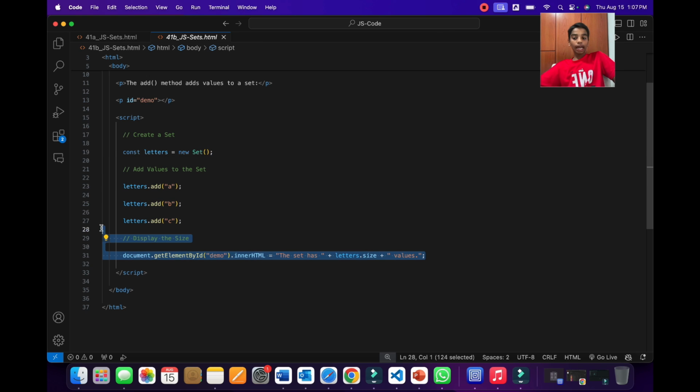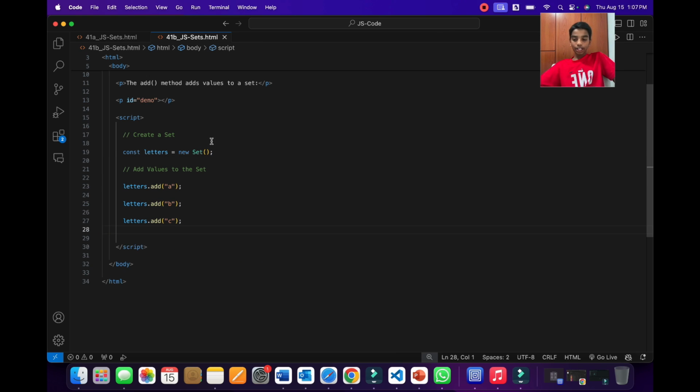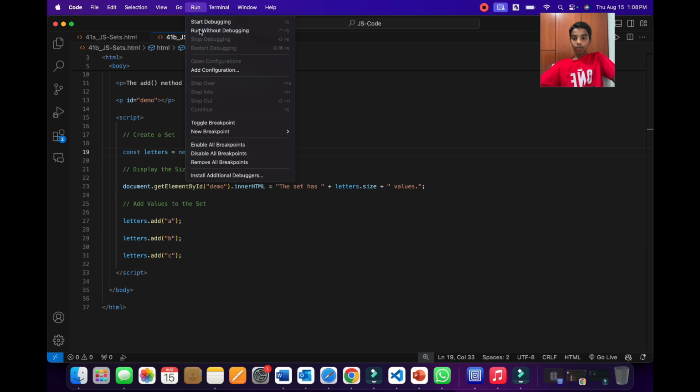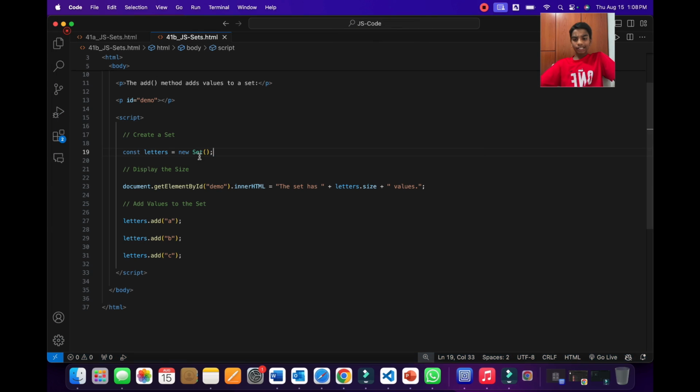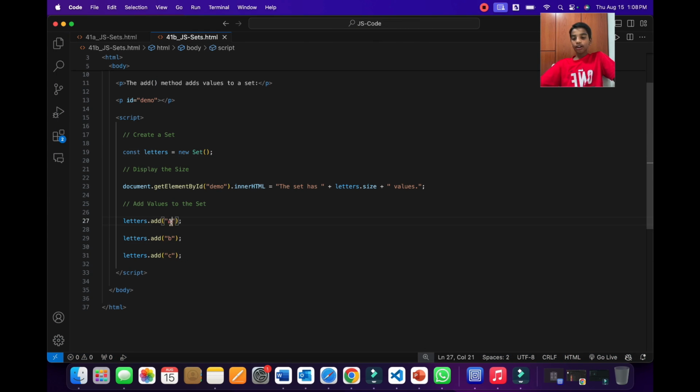Now look at what happens when I put it before adding values to the set. When we run this using Chrome, it will say the set has 0 values. But why is that? We are adding values over here. Shouldn't it say 3? Wrong, because JavaScript goes in order. This will execute first, then this will execute, and then it will add the items in there. So when this executes, it goes to this set and measures how many it has. Since it has zero, it will display 0.